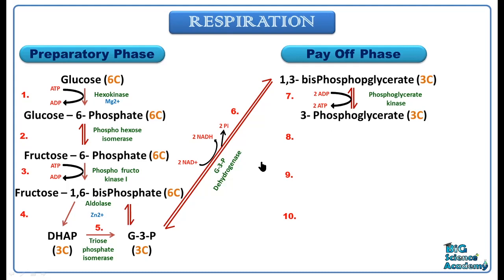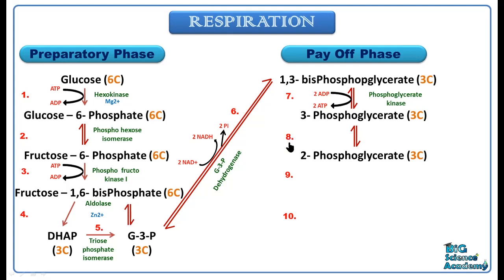So next, in the 8th phase, this 3-phosphoglycerate compound is converted into 2-phosphoglycerate. That means the compound is isomerized, or the phosphate at the 3rd carbon position is transferred into the 2nd carbon position. So here it is written 2-phosphoglycerate, and here it was written 3-phosphoglycerate.